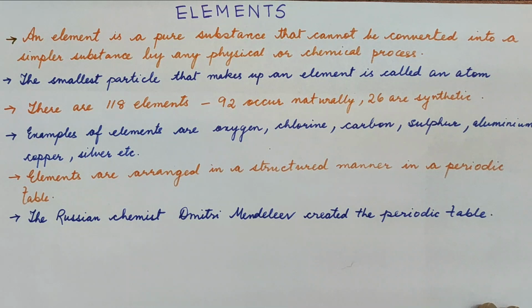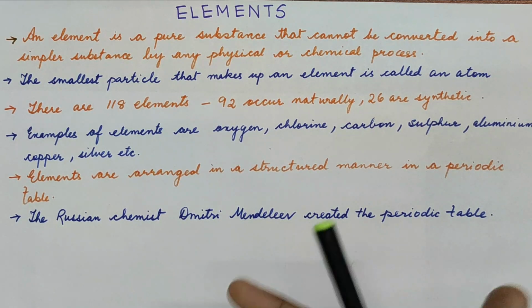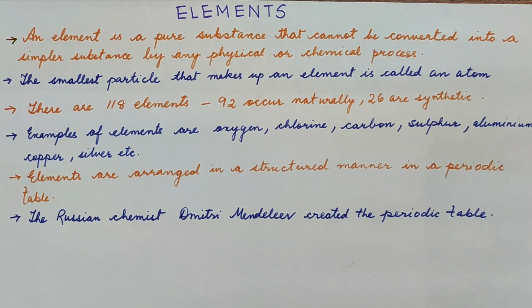So let us begin with elements. You have seen a lot of things around you. For example, you might have observed the pen that you are using, or sand around in your playground, and many such things. Almost everything around us is different kind of substances. So what is an element then? An element is a pure substance that cannot be converted into simpler substance by any physical or chemical process.